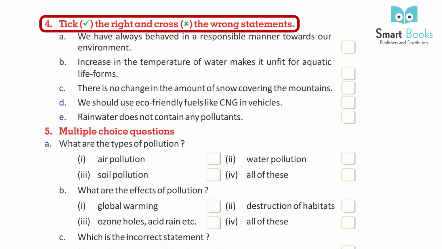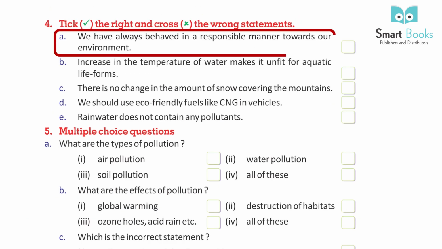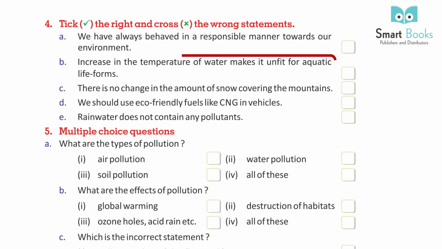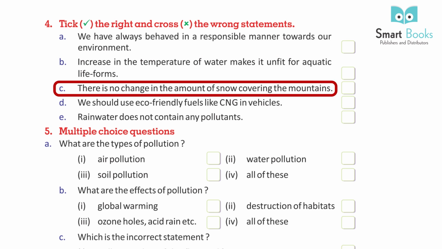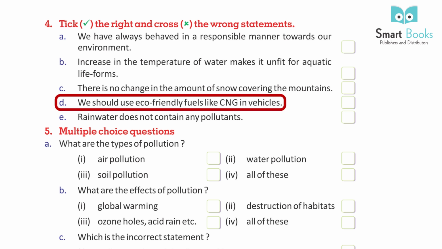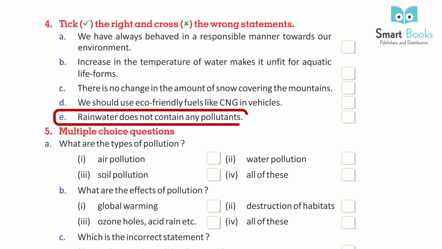4. Tick the right and cross the wrong statements. A. We have always behaved in a responsible manner towards our environment. B. Increased temperature of water makes it unfit for aquatic life forms. C. There is no change in the amount of snow covering the mountains. D. We should use eco-friendly fuels like CNG in vehicles. E. Rainwater does not contain any pollutants.